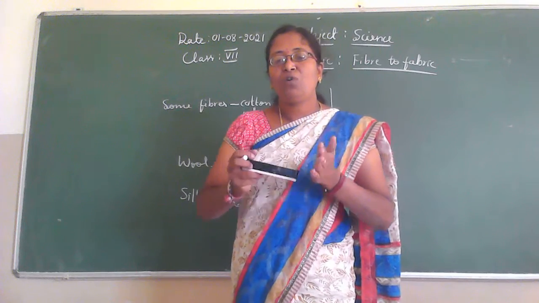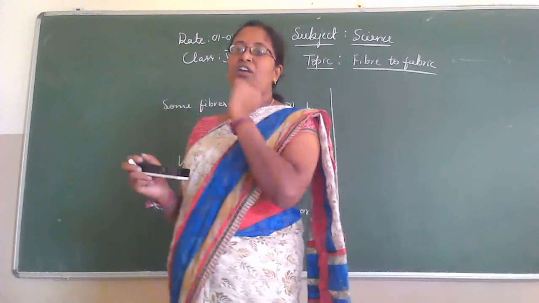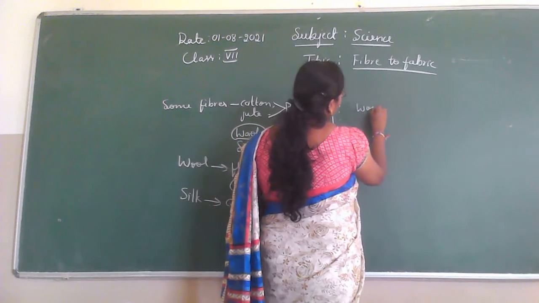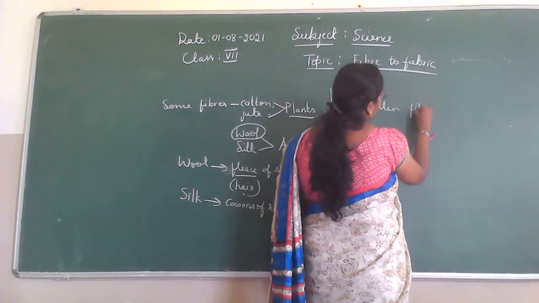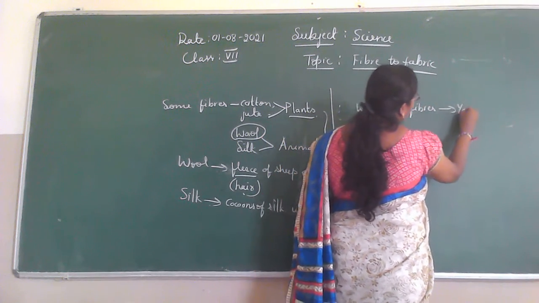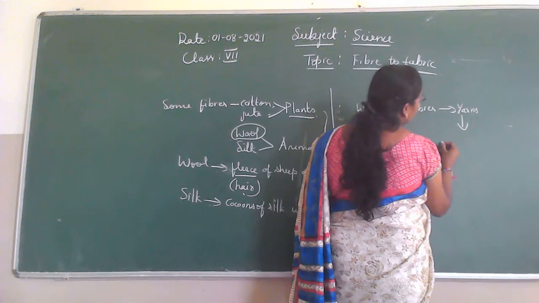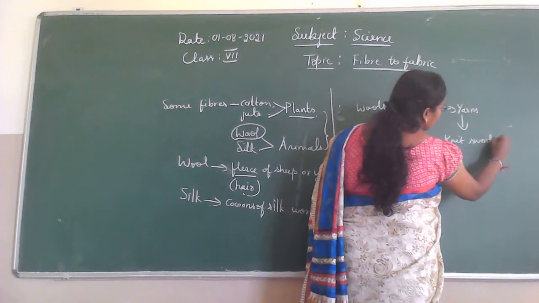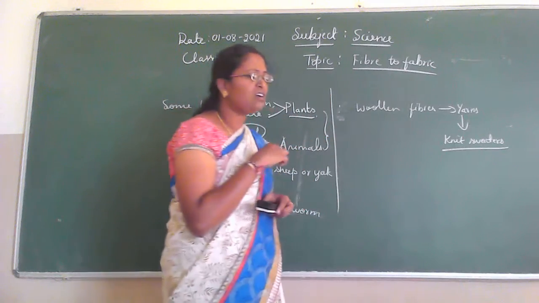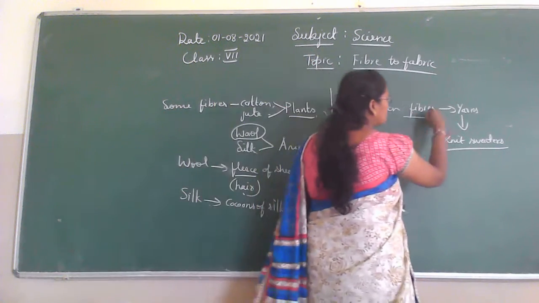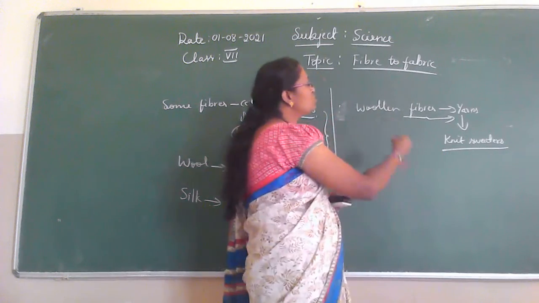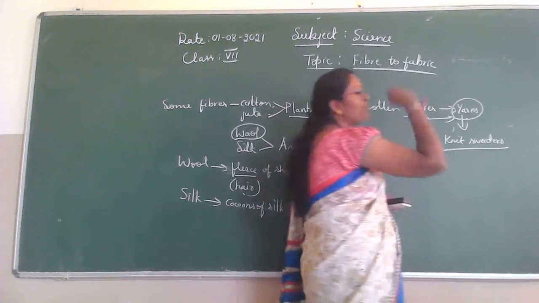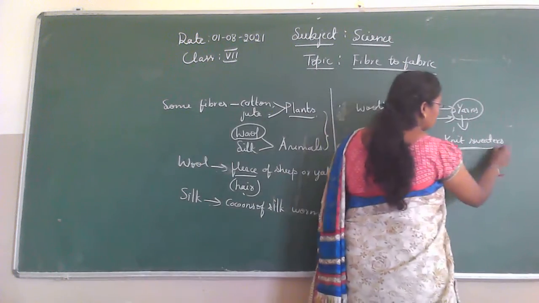So woolen yarn is made from woolen fibers. Then how are these fibers converted into yarns? Woolen fibers are converted into yarns, and then these yarns are used to knit sweaters. Is it? So how are these fibers converted into yarns? That we buy from the market. Woolen yarns we buy from the market to knit sweaters.